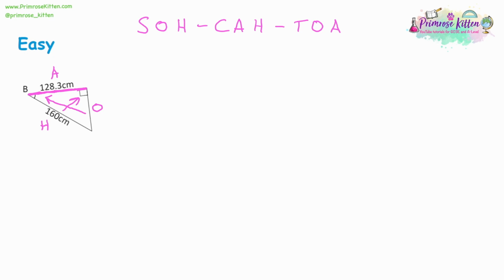Now, once you've labelled this, you need to think about which ones are important. The important ones are the ones that are labelled. The H is labelled and the A is labelled, but the O isn't labelled. We're not looking for it, we don't have a value for it, so we don't care about O. So we look at SOHCAHTOA and think which one has got A and H in it. And it's the middle one. CAH has got A and H in it. The other ones will have one or the other, but they don't have both.